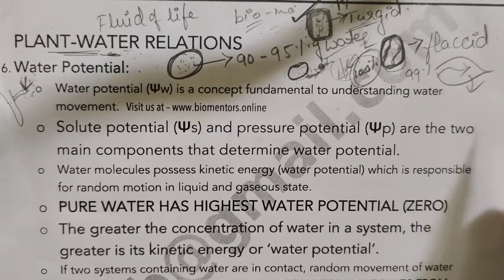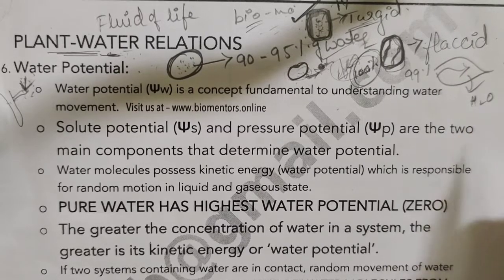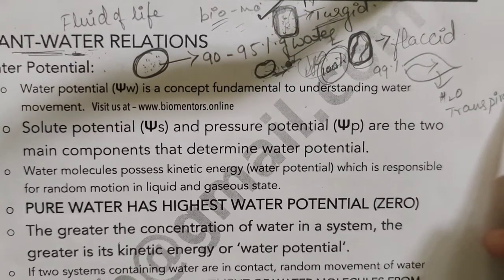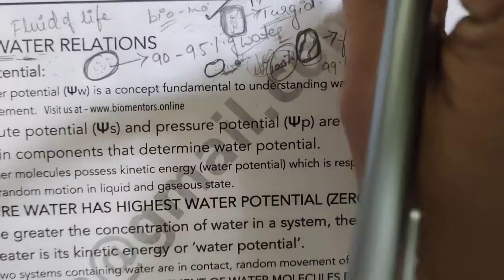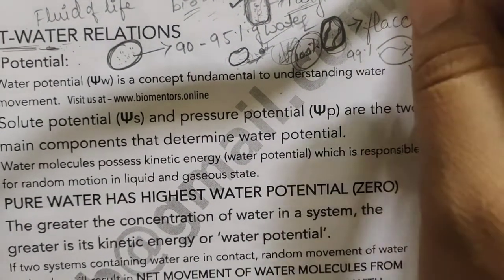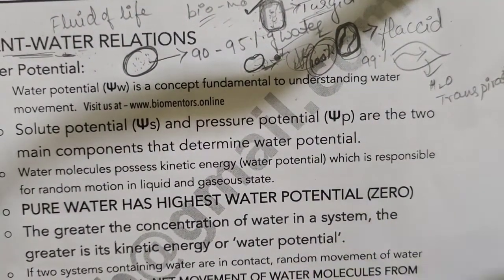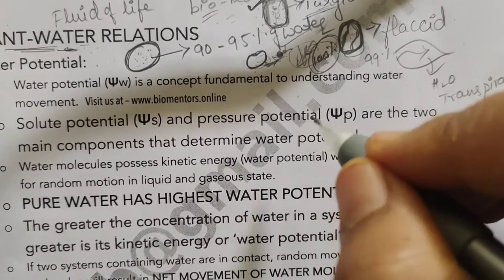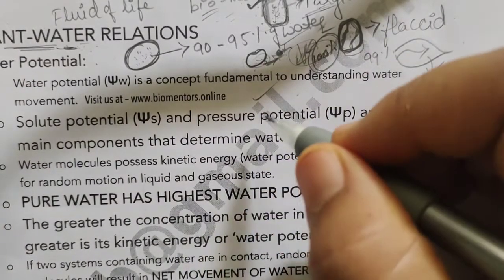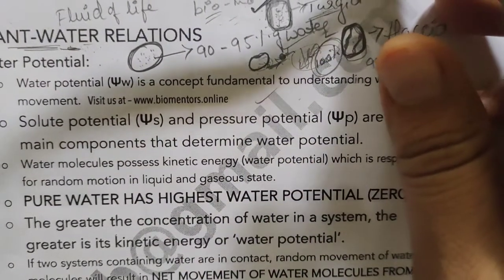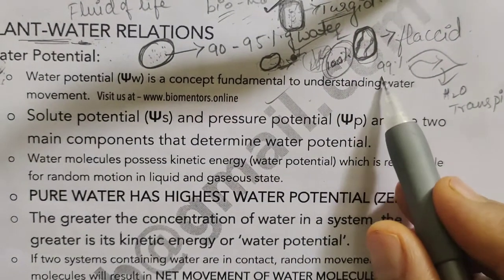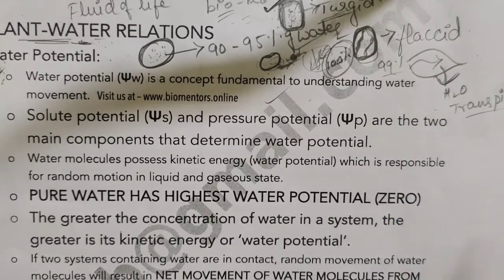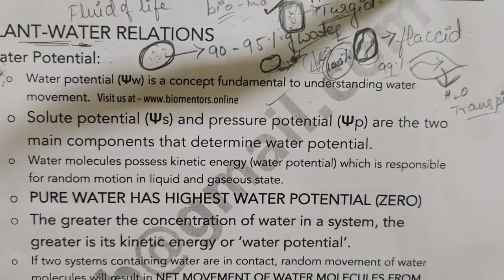It will be lost from the leaves in the form of water vapor, and that process is called transpiration. So among the absorbed water, only 1% is utilized by the plants to carry out their essential functions, whereas the rest of the 99% of the absorbed water is eliminated in the form of water vapor, and that process is called transpiration.